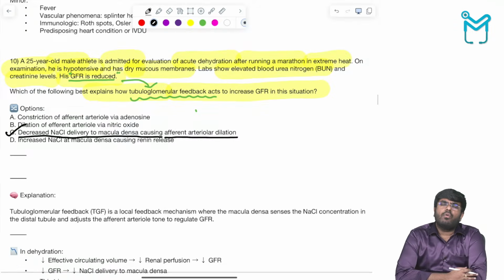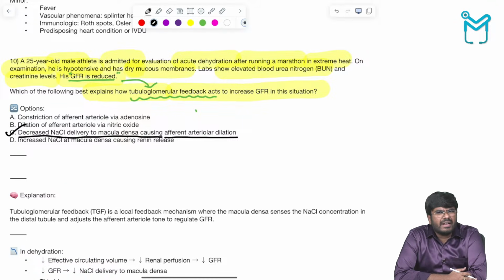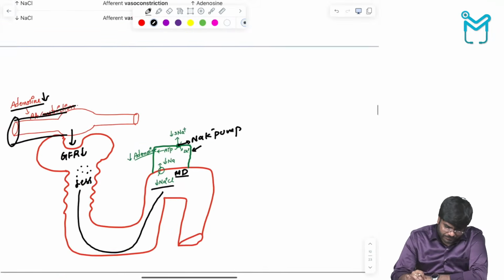So that's the answer. What you should know, what are the mechanisms by which the GFR is maintained? One is tubuloglomerular feedback, with the help of which cells? Macula densa. And one more mechanism is called the myogenic mechanism. The myogenic mechanism also helps in the maintenance of the GFR. Okay. So done. Next.